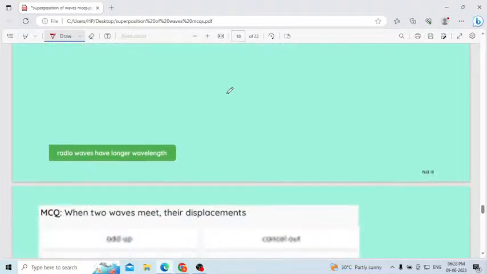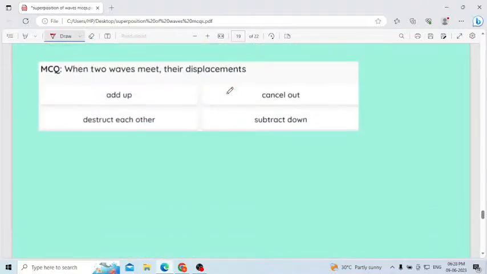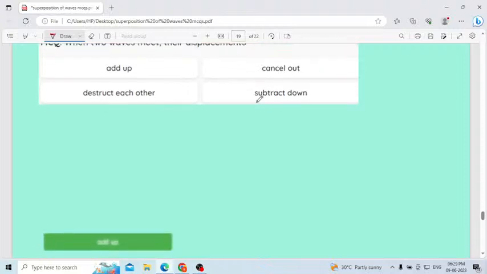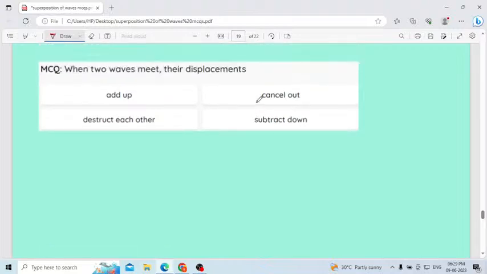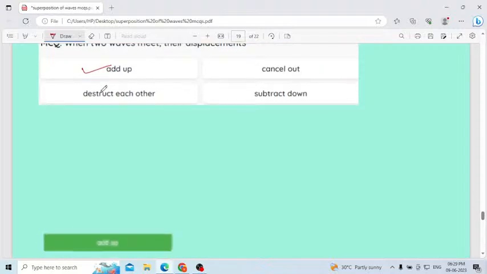Okay. These are very easy questions. That's why I am going fast. I explained all the concepts. When two waves meet, their displacement: first option, added up; second one, destroy each other; third one, cancel out; fourth one, subtract down. Easy question. When two waves meet, otherwise when they get superimposed, their displacements get added up.